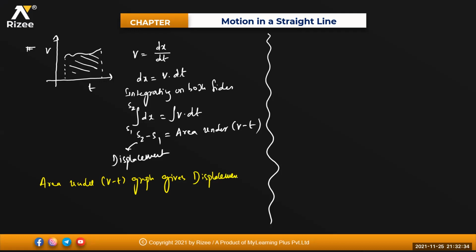Clear? If we take the slope, it gives acceleration, sir. Is that right, beta? Slope. If I take the slope, that will give me acceleration. Area under vt will give me the displacement. Okay? Okay, sir.